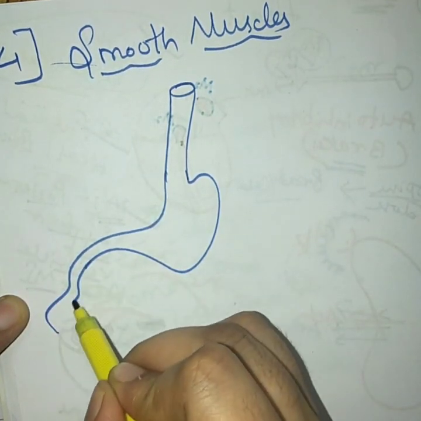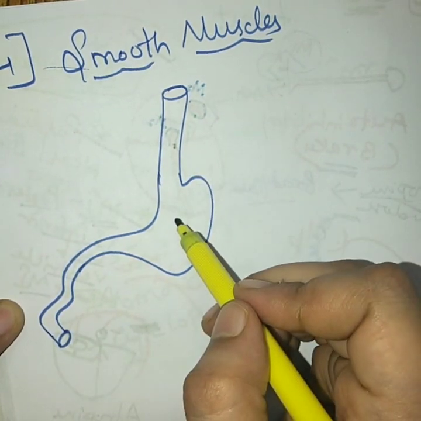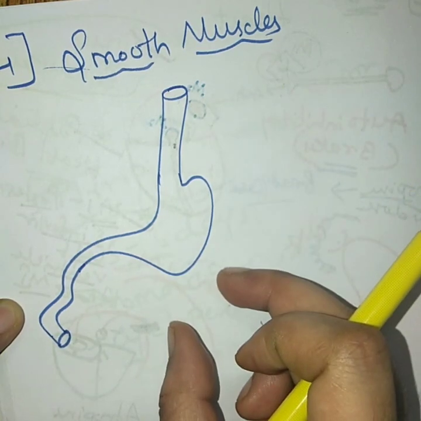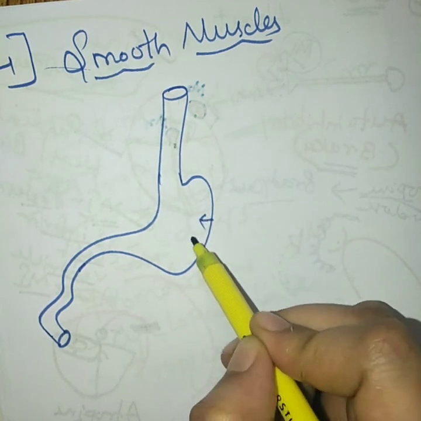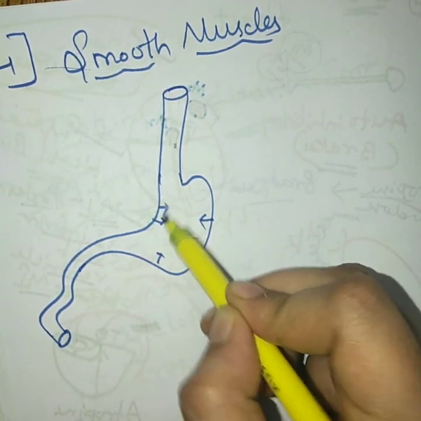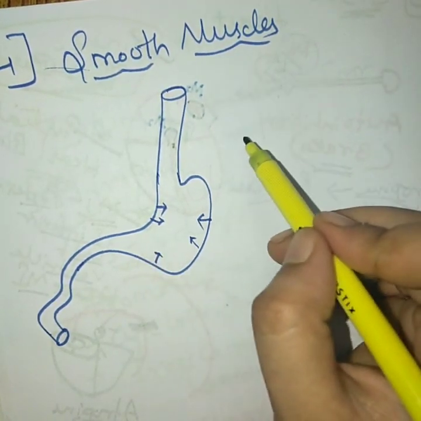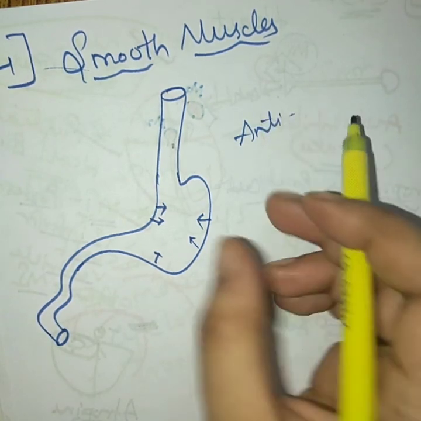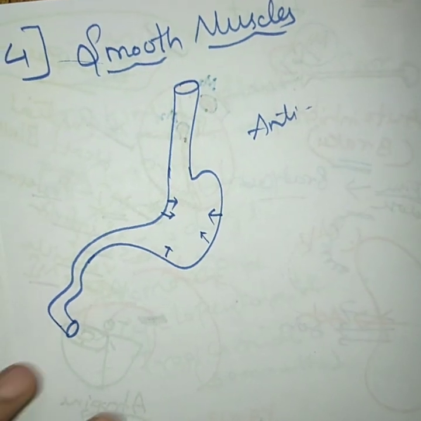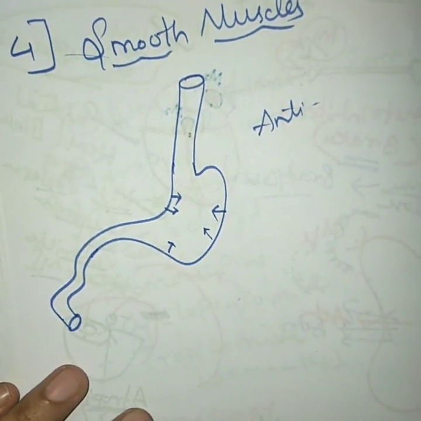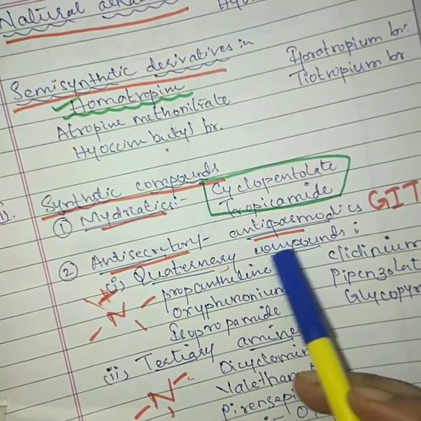Whenever the parasympathetic nervous system is activated, its action on your GI tract is increased motility, along with increased gastric acid secretion. Now what you expect with anticholinergic drugs is reduced motility and reduced secretion. So we call them antispasmodic and anti-secretory drugs.